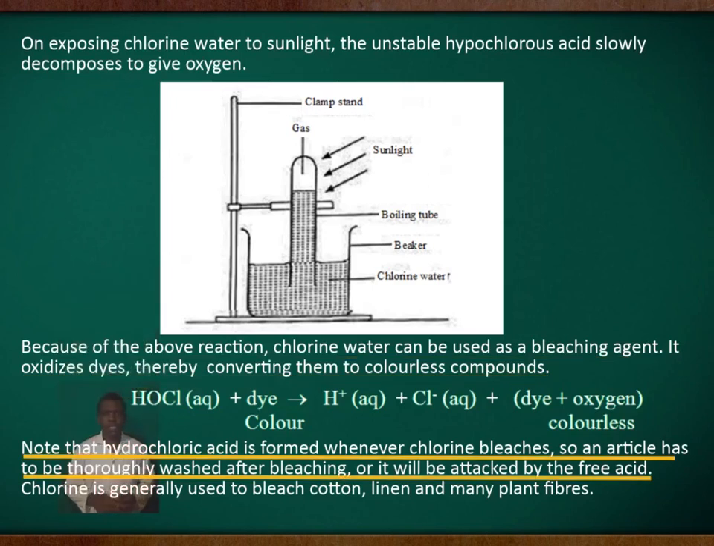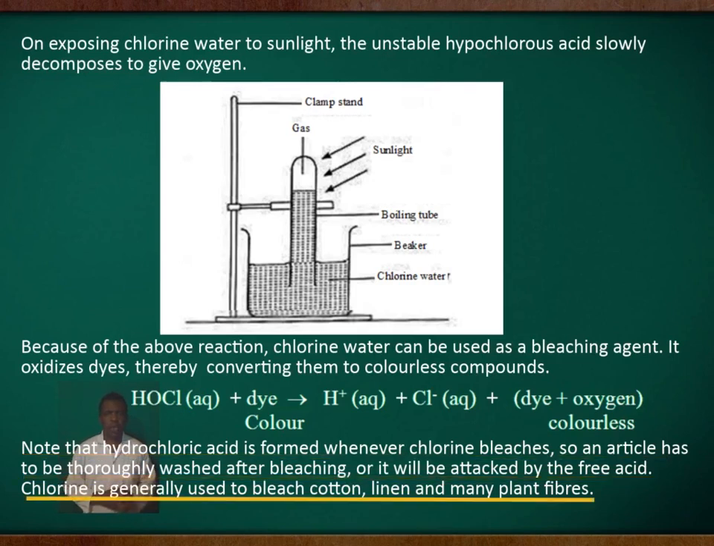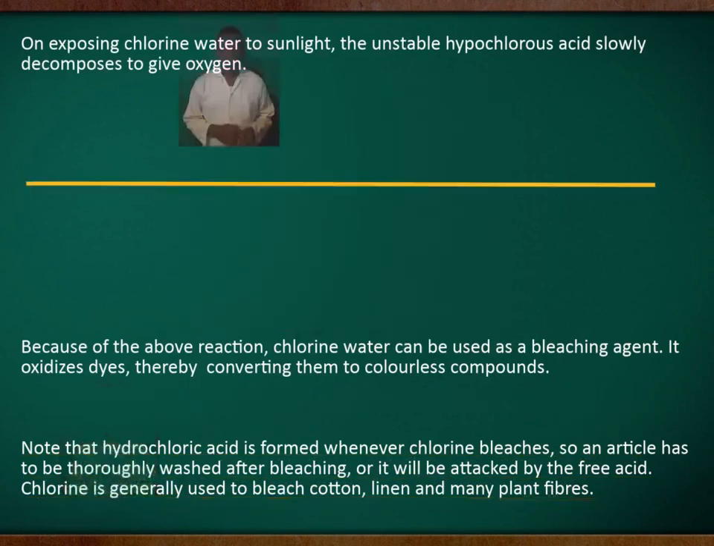Note that hydrochloric acid is formed whenever chlorine bleaches. So an article has to be thoroughly washed after bleaching, or it will be attacked by the free acid. Chlorine is generally used to bleach cotton, linen, and many plant fibers.